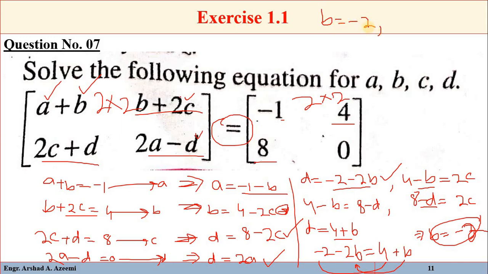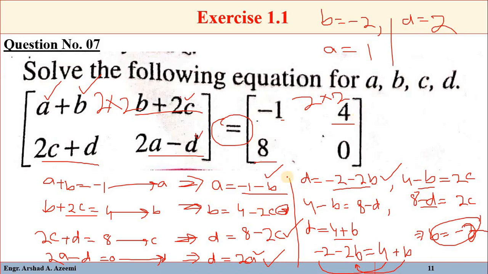Now put this minus 2 here, so a will be equal to plus 2 and minus 1, that will be 1. And put the value of a here, that is 1, so we will get d is equal to 2.